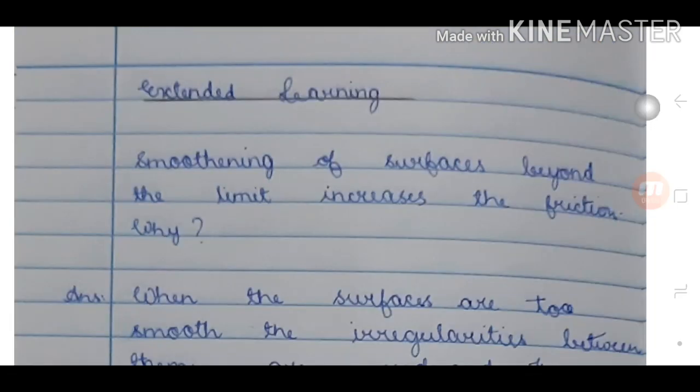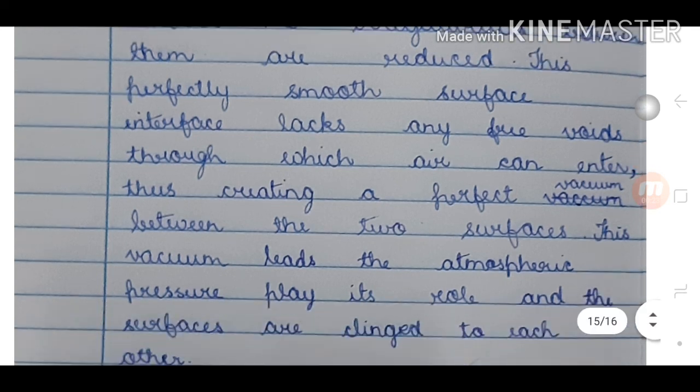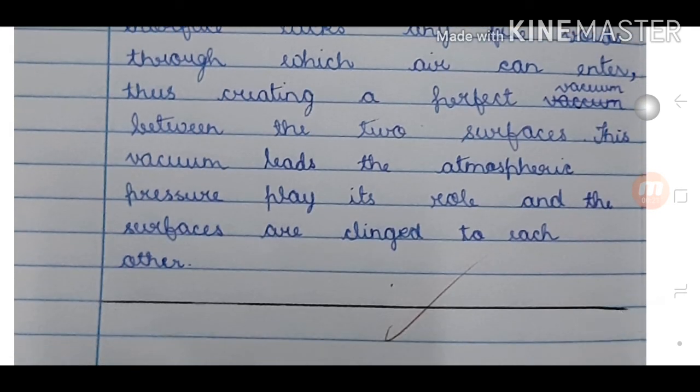Extended learning. Smoothing of surfaces beyond the limit increases the friction. Why? Answer. When the surfaces are too smooth, the irregularities between them are reduced. This perfectly smooth surface interface lacks any free voids through which air can enter, thus creating a perfect vacuum between the two surfaces. This vacuum lets atmospheric pressure play its role and the surfaces cling to each other.